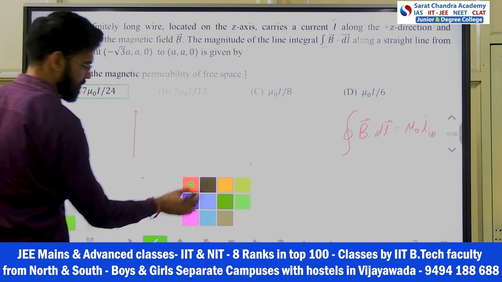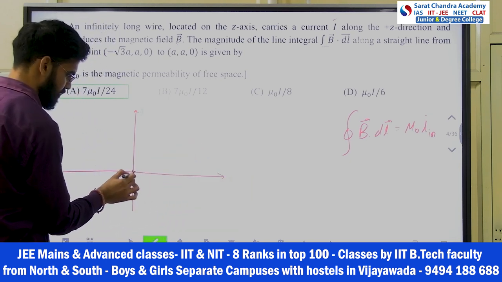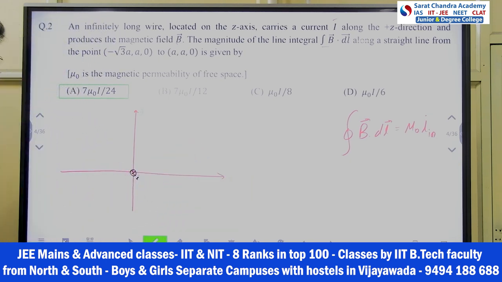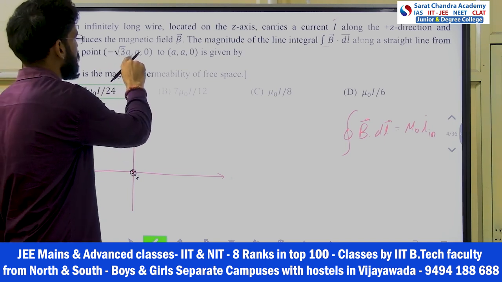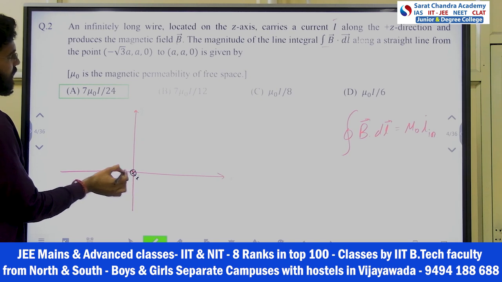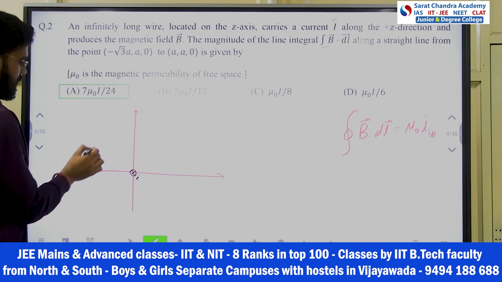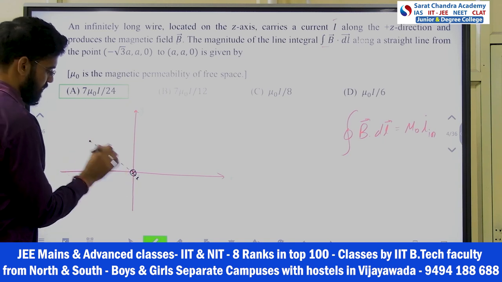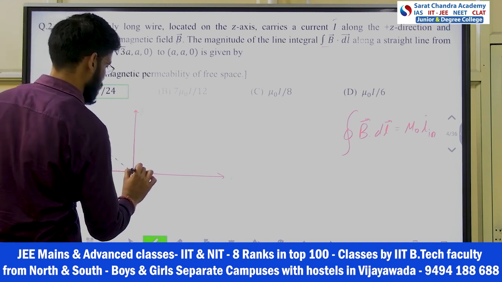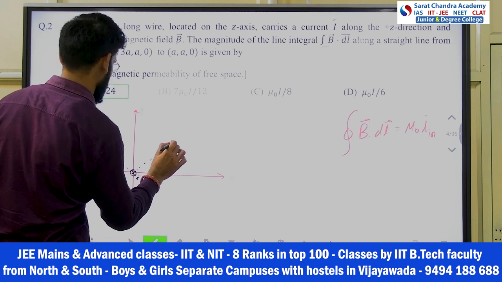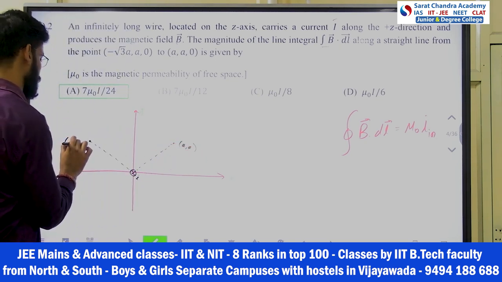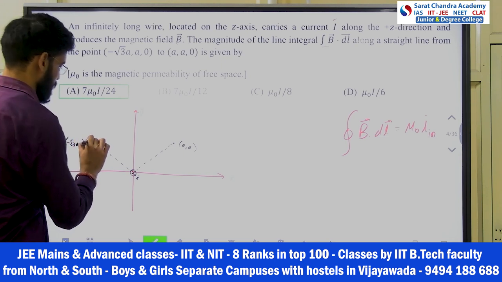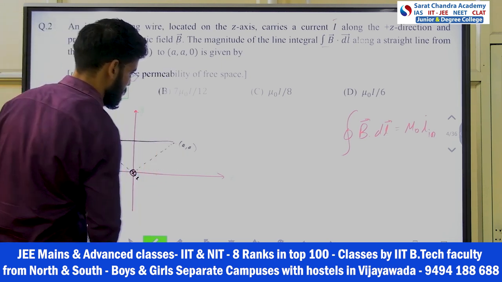Now he is saying that you have current passing through this, outside. Okay, I, and you have one straight line from minus root 3 comma a. So the x coordinate is minus root 3 and the y coordinate is a, somewhere here. One point is here and one point is somewhere here, a comma a. This is minus root 3 comma a, and this is a comma a. In this line he is asking.